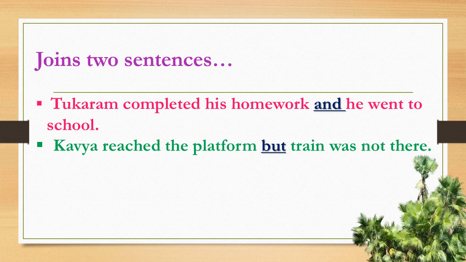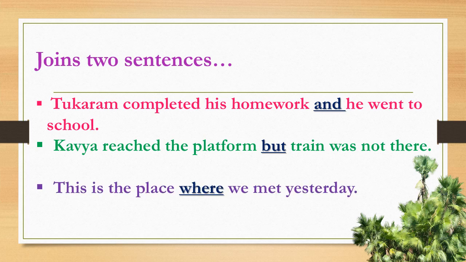Here also two sentences, and we join them with the conjunction but. This is the place where we met yesterday. This is the first sentence, this is a place, and the second sentence, we met yesterday. So these are two sentences we join together.